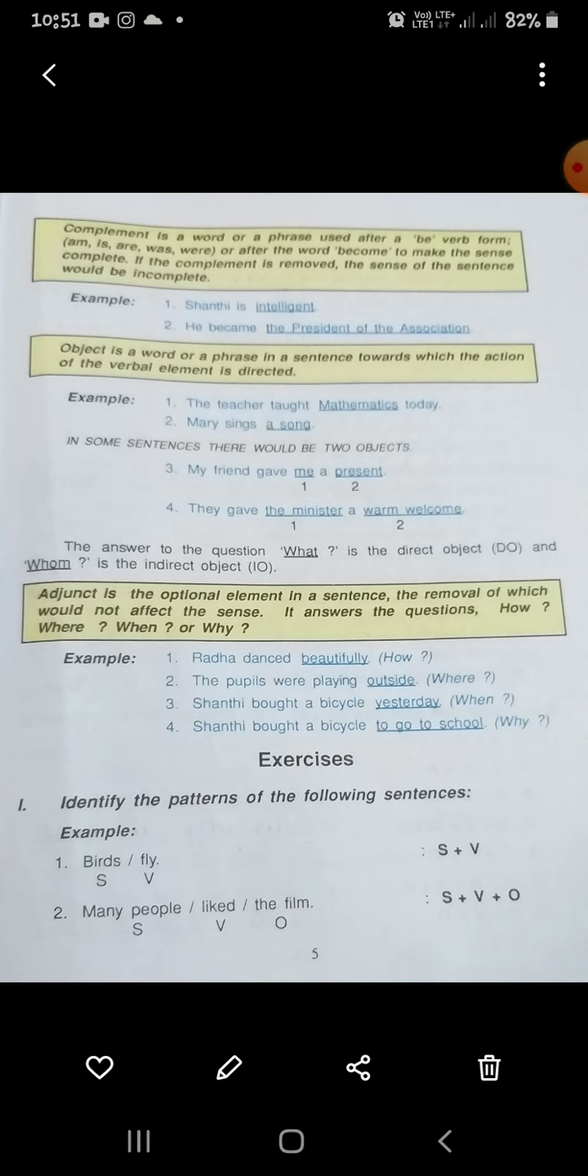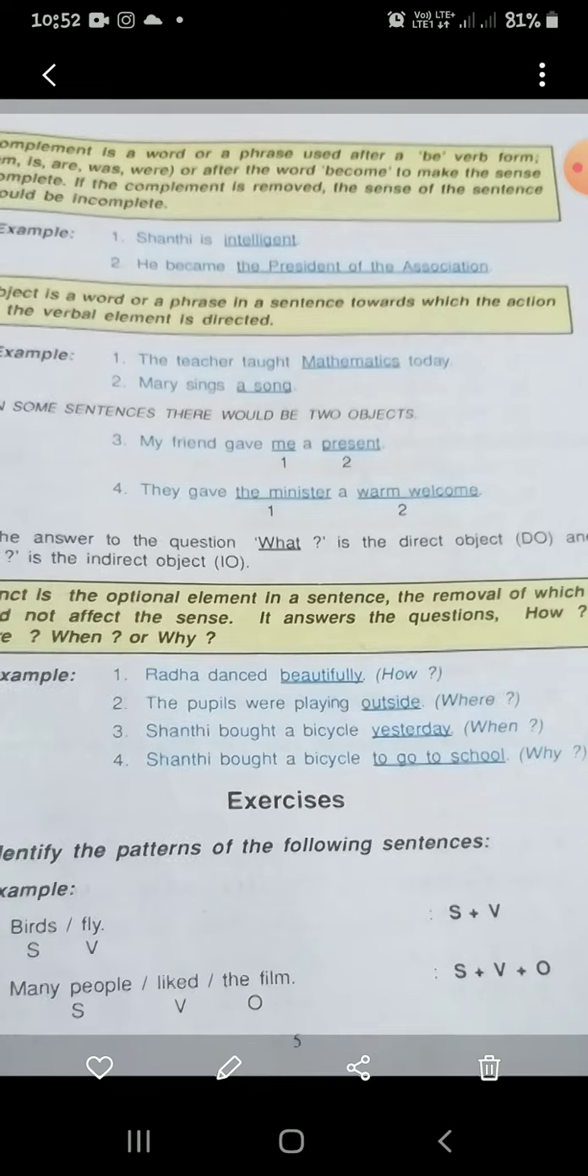Radha danced beautifully. Radha danced is also a complete sentence. How did she dance? Beautifully is the adjunct. It gives the answer to the question how, and gives extra information to the sentence. Next sentence: the people were playing outside. The people were playing is also a complete sentence, but outside gives additional information. It answers the question where.